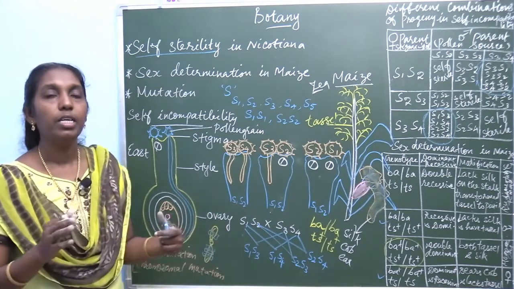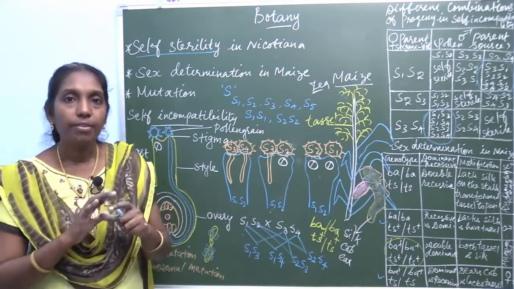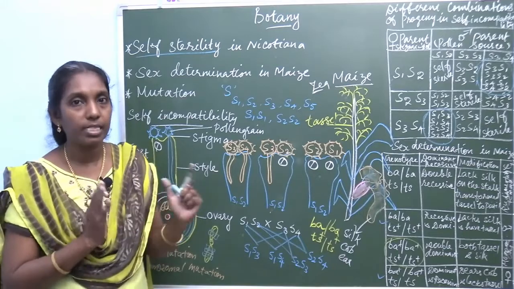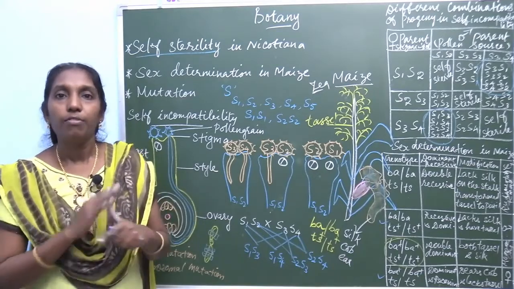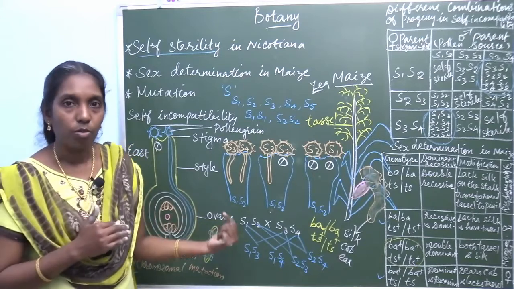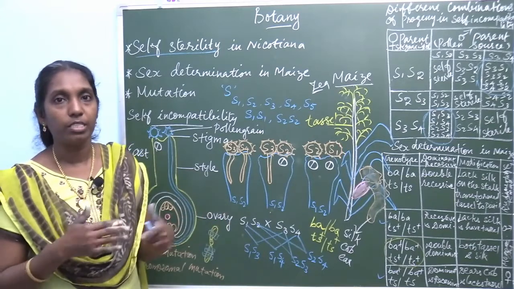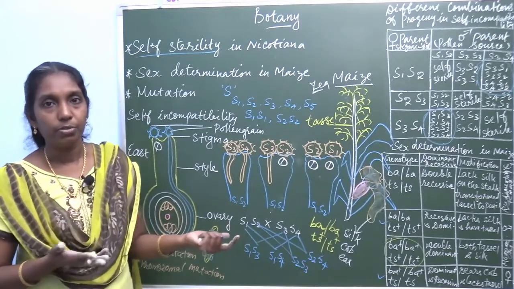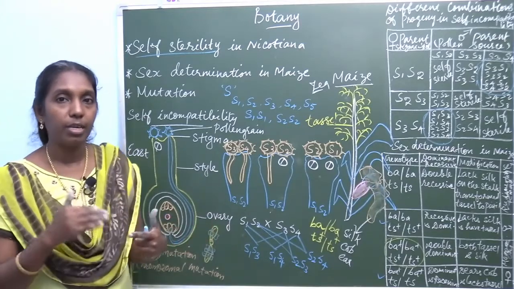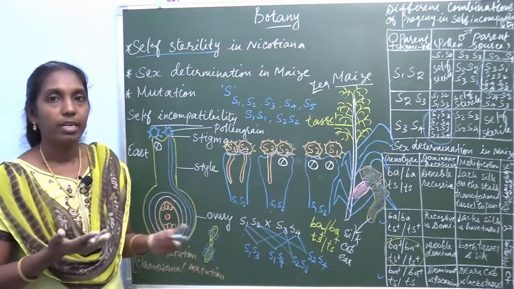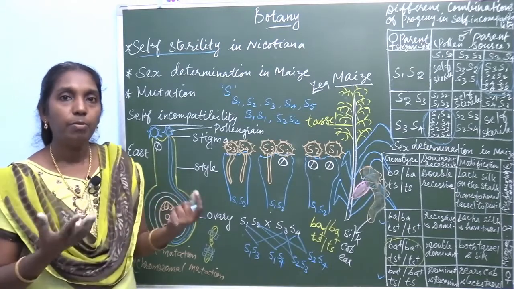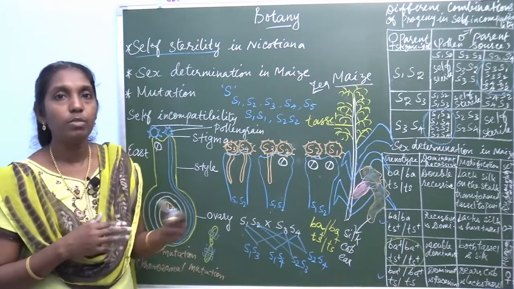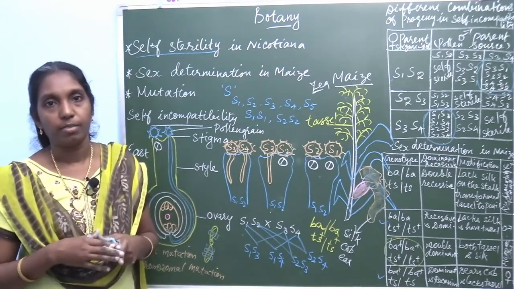You know that there is a definite set of chromosomes present in an organism. If any alteration occurs in the chromosome, it is called mutation, a sudden change. It may be spontaneous or induced, by chemical or environmental conditions. Any agents causing mutation are called mutagenic agents.